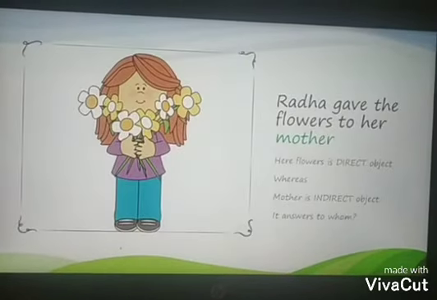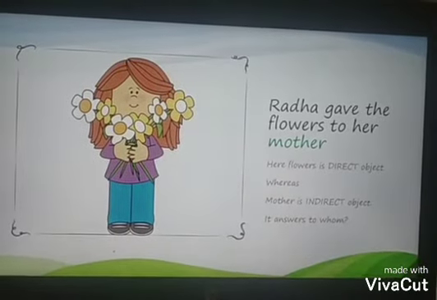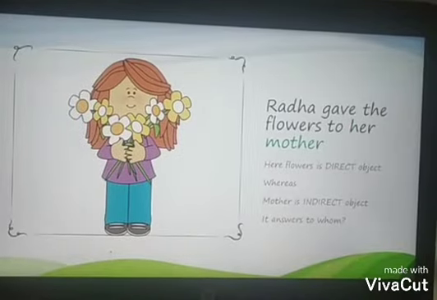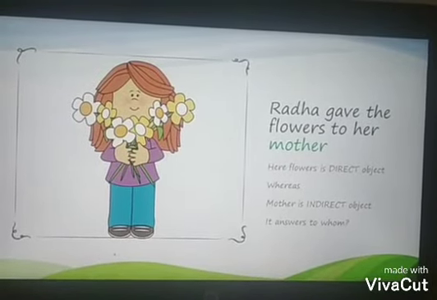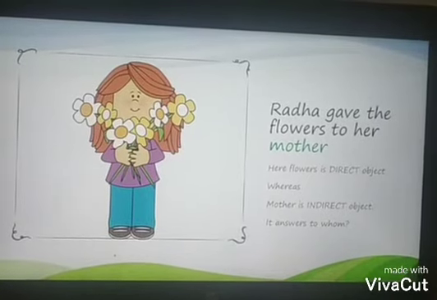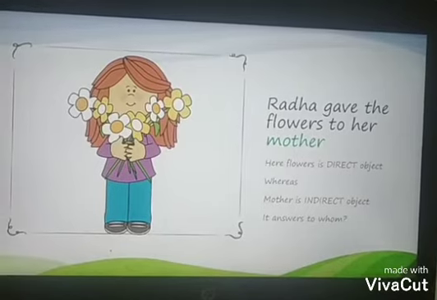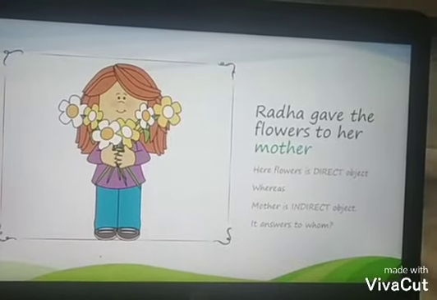To understand this more, let's see this. Radha gave the flowers to her mother. Here flowers is a direct object. Why? Because it is answering what did Radha give? Flowers. So it is answering the question what? So flowers is a direct object, whereas mother is answering to whom.